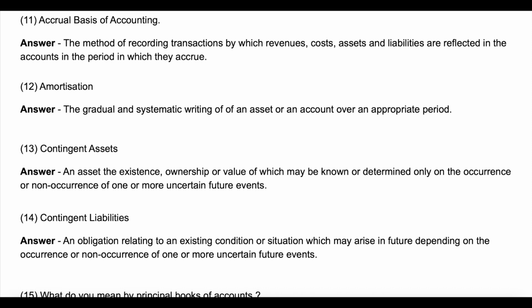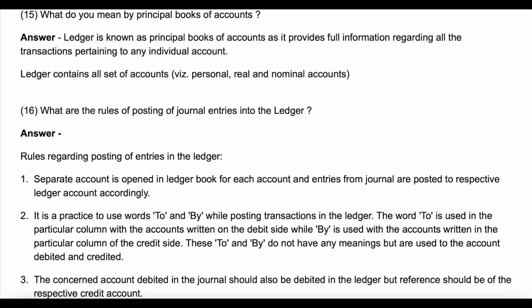Question 14. Contingent liabilities. Answer. An obligation relating to an existing condition or situation which may arise in future, depending on the occurrence or non-occurrence of one or more uncertain future events. Question 15. What do you mean by principal books of accounts? Answer. Ledger is known as principal books of accounts as it provides full information regarding all the transactions pertaining to any individual account. Ledger contains all set of accounts, viz. personal, real, and nominal accounts.